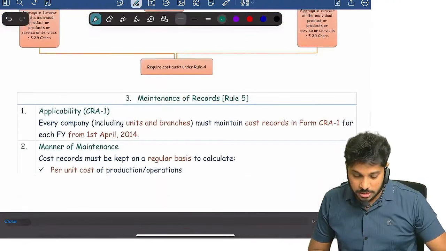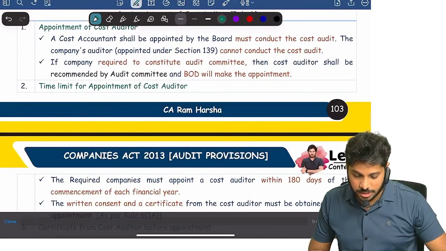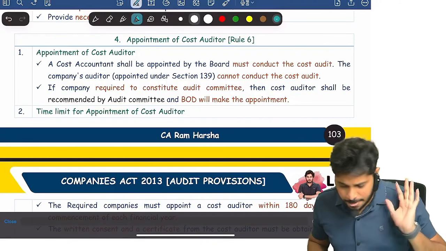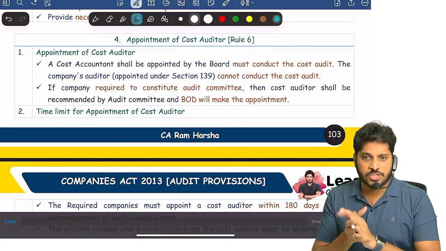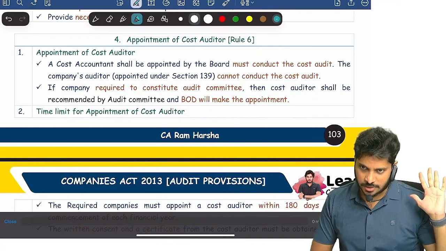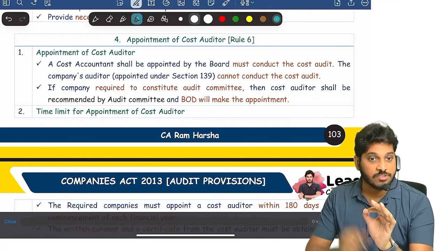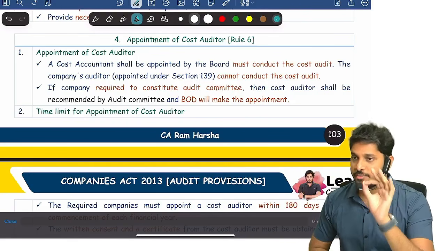Now, what is the procedure for appointing a cost auditor? I will discuss this directly from here. First of all, who will appoint the cost auditor? The Board of Directors will appoint, and the cost auditor will be appointed on a yearly basis only. You cannot appoint him for 5 years at a stretch. You can only appoint him on a yearly basis.